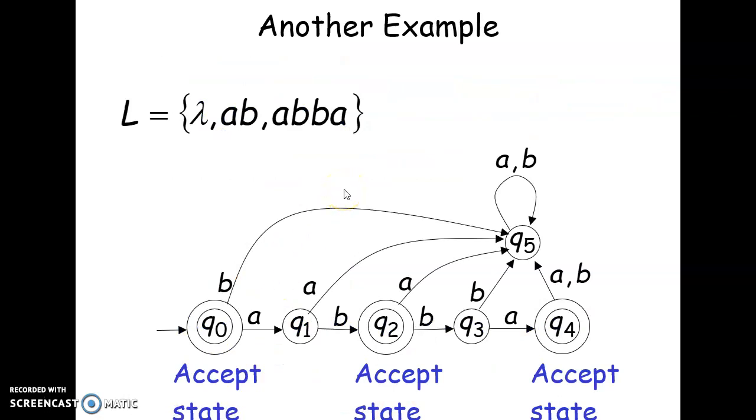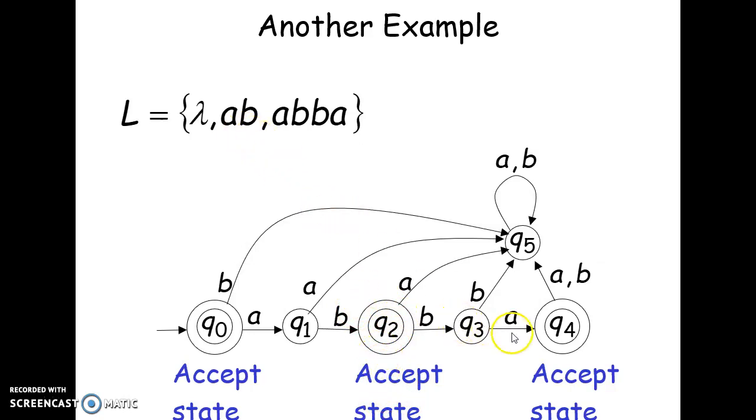So there are a couple more examples. Now let's say this is an example where the language has these 3 strings only. If you see, your start state Q0 is also an accept state, hence accepting lambda. Then you're accepting the string AB. You have an A here, which leads to a non-accepting state, and a B here, which leads to an accept state. So when you take this path A and then this path B, you get to state Q2, which is an accept state. So this string will be accepted.